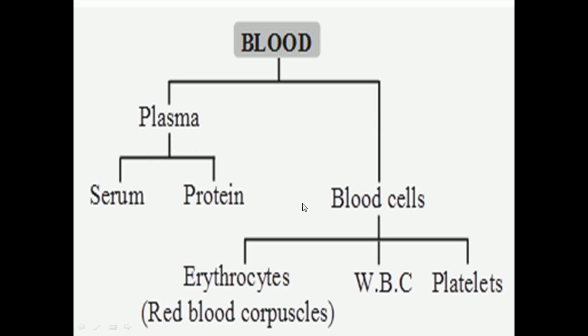And blood cells are of three types. They are erythrocytes. Erythrocytes means red blood corpuscles. We will say RBC. Yes, so erythrocytes or red blood corpuscles. Then WBC. WBC means white blood cells, and platelets. So these are the components present in the blood.